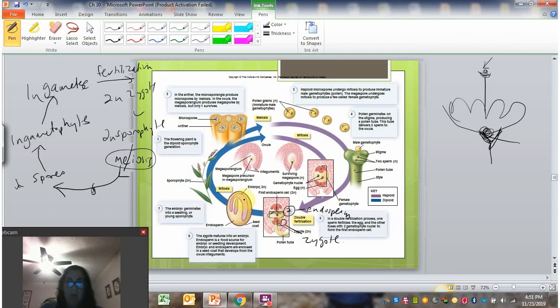So the embryo begins to divide. So the zygote grows into an embryo inside of the ovule. There's the thickened endosperm around the embryo. And then as this matures, a seed coat will harden around it. And depending on what kind of plant it is, some kind of coating will occur around it that is its fruit.